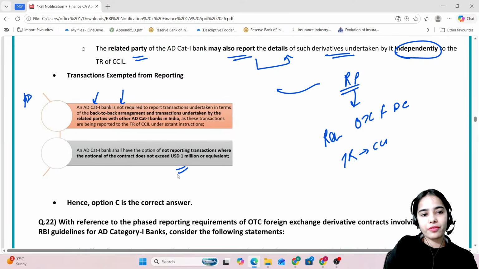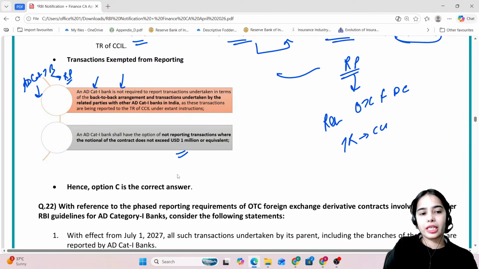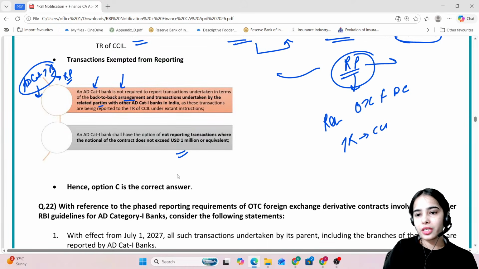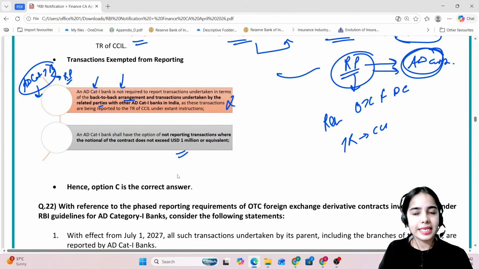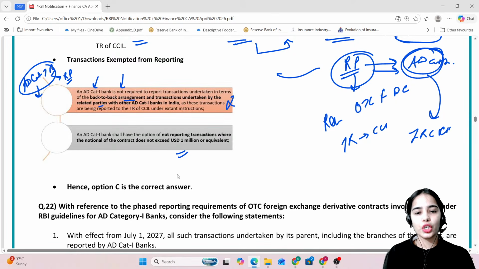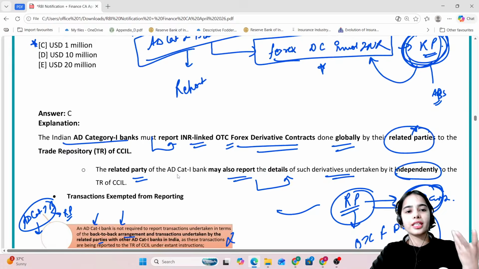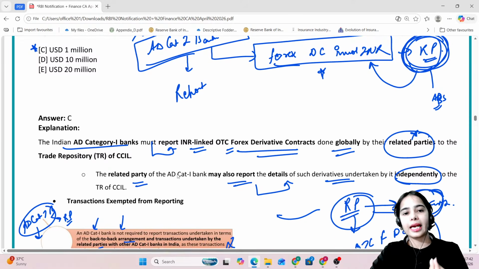See, authorized dealer category 1 bank has to report its own transactions as well as the transactions of the related party. So if the authorized dealer category 1 bank is undertaking a back-to-back arrangement, or let's say the related party is doing the transaction with some other authorized dealer category 1 bank, so these kind of transactions are not necessarily reported, because if the related party is doing the transaction with the other authorized dealer category 1 bank, that will report it to the trade repository of CCIL. Okay? So basically this is all we have discussed in the session which I took regarding the reporting instruction released for the authorized dealer category 1 bank.